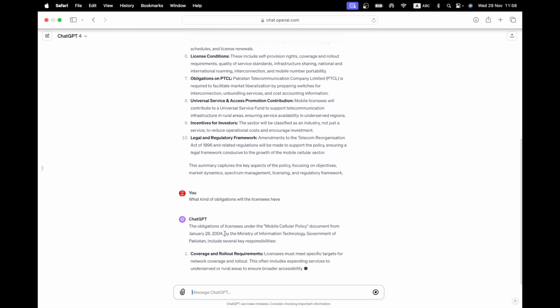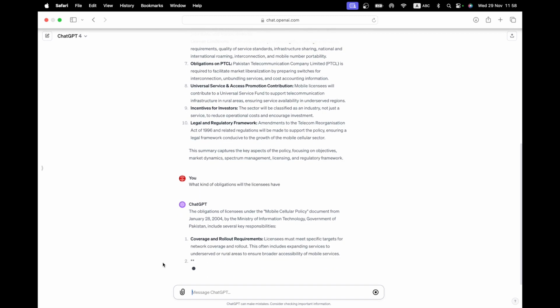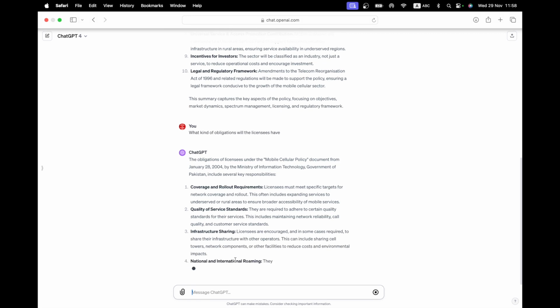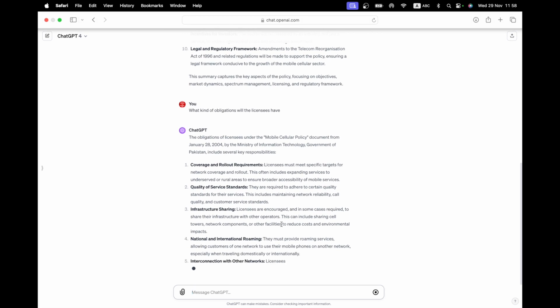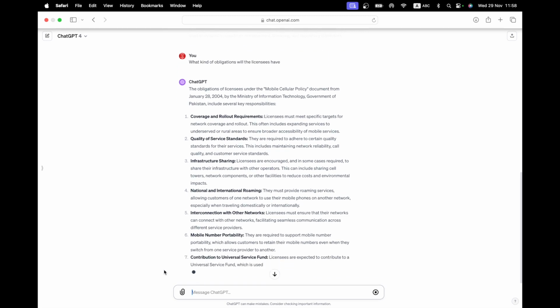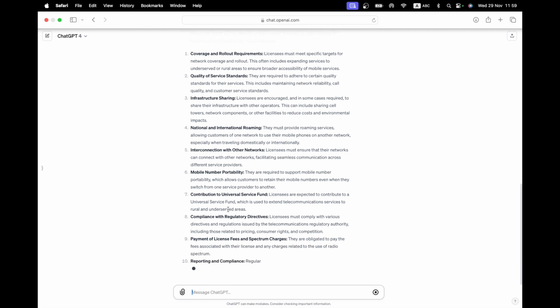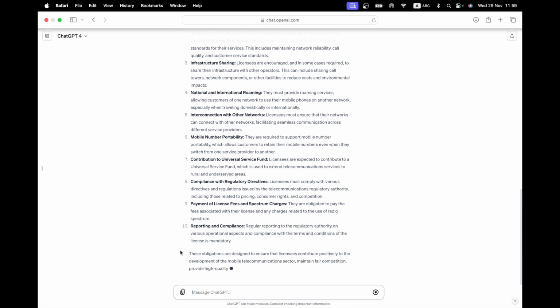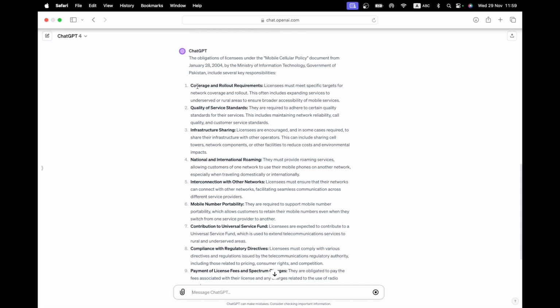The obligations of licensee under the blah, blah, blah will be the following. Coverage and rollout requirements, absolutely right. Must meet specific targets for network coverage and rollout. Quality of service standards, infrastructure sharing are encouraged. Yes, at that time it was encouraged. That was the right term. National roaming, interconnection with the operators, mobile number portability was in. They are required to support mobile number portability, which allows customers... Yes, this was not implemented till much later, of course, but yes, contribution to universal fund, payment of fees, of course, reporting and compliance, and so on. So pretty decent summary.